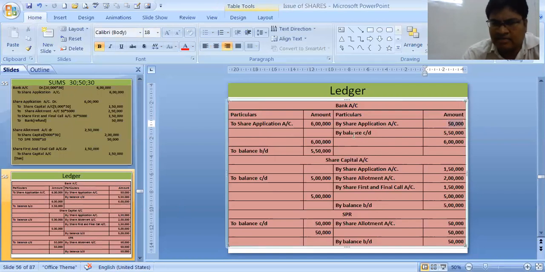Next, nothing else is there with the bank entry. We are closing the bank entry. We are closing the ledger balance. 5,50,000 is the debit balance because the debit total is more.